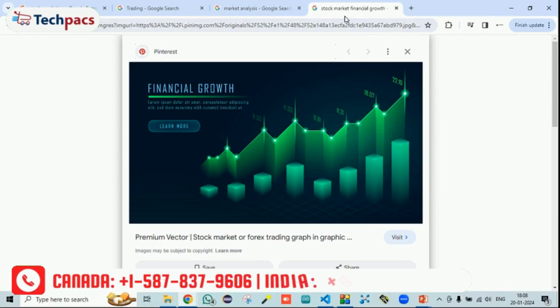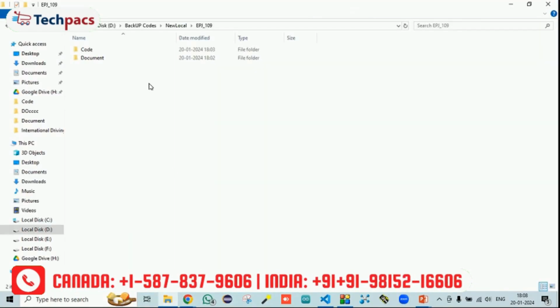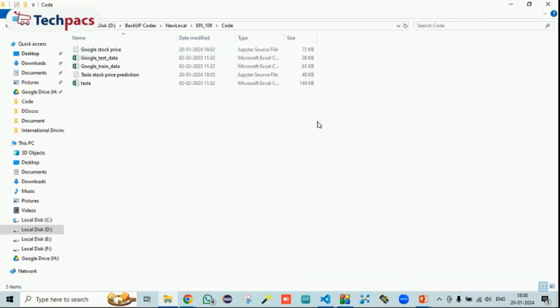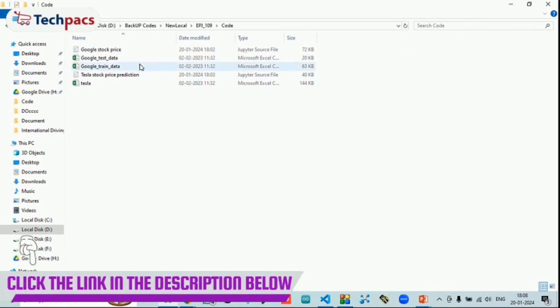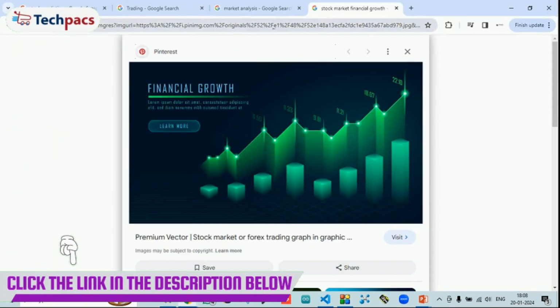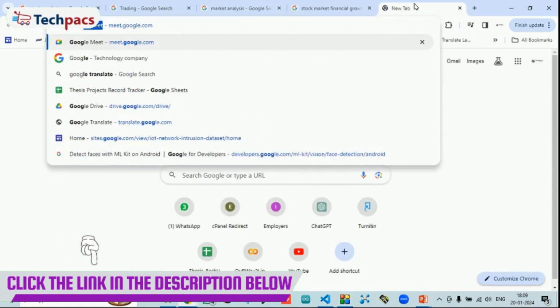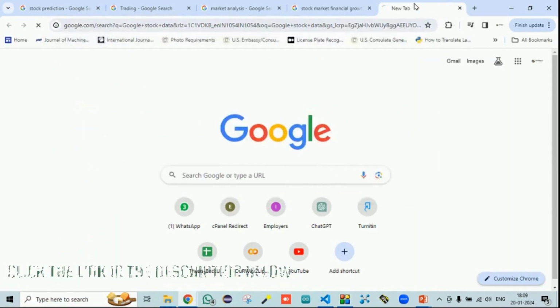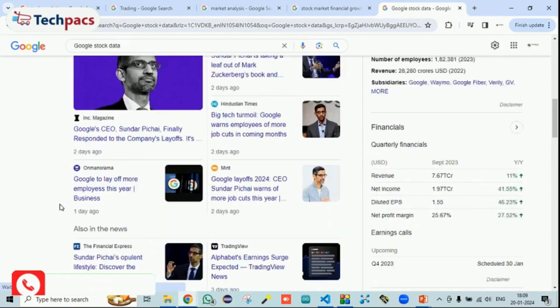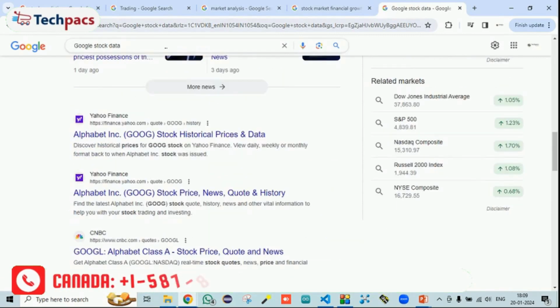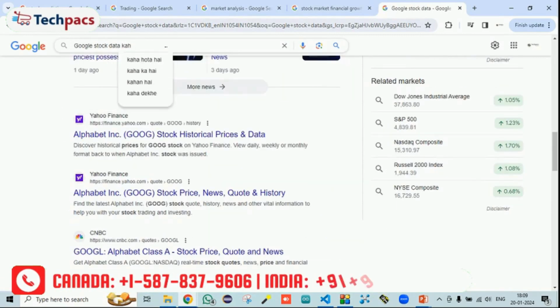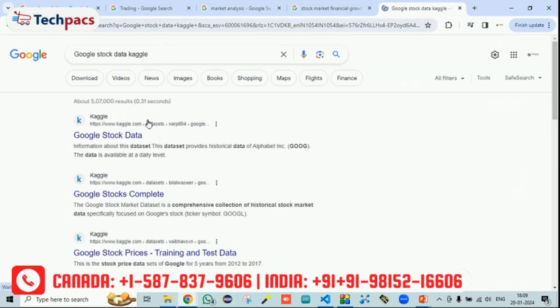So let's start with the code that we have and how to execute it. We are going to give you a folder in which there is a code folder, and you just need to go here. Here we have used the dataset for the Google company and for Tesla. You can get it online directly. You can just search Google stock data. There are a number of options from where you can get the data. I suggest going for Kaggle. So we have taken that data from Kaggle.